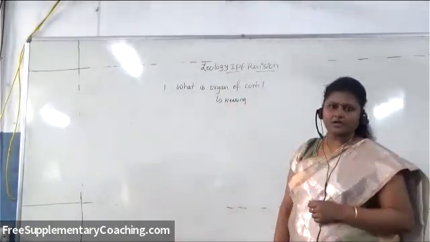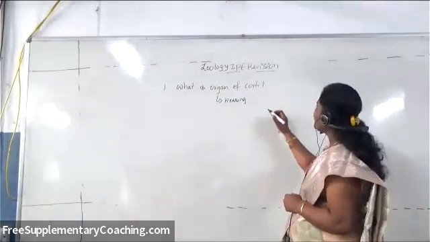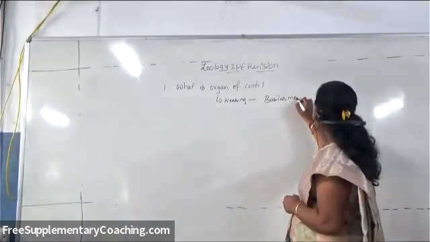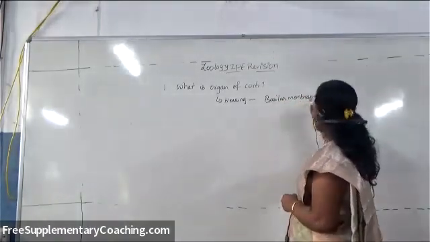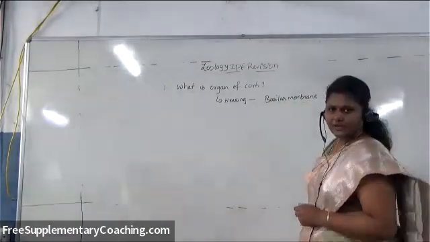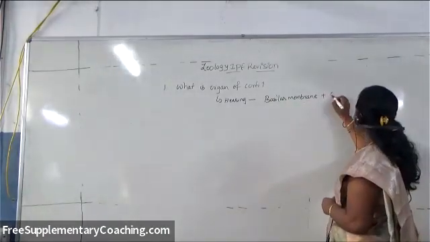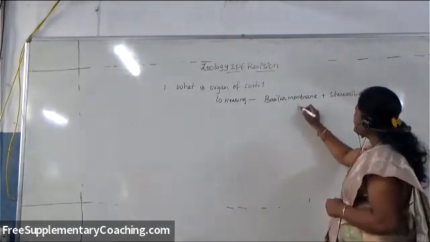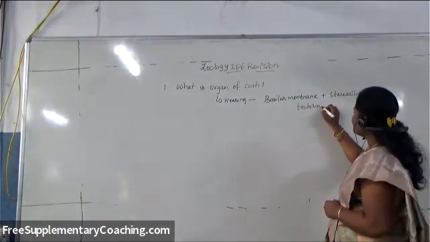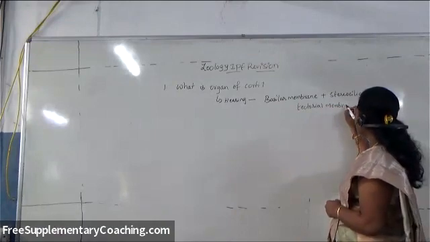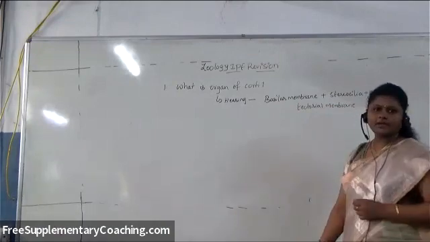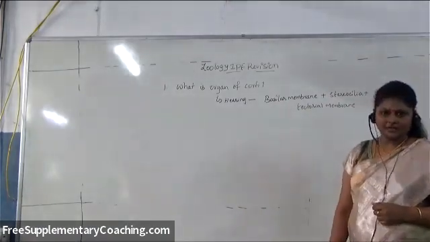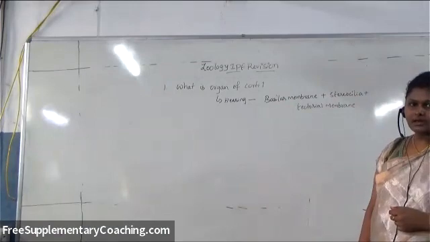And this organ of Corti is actually formed by the combination of basilar membrane, stereocilia, and tectorial membrane. Together they form the organ of hearing, which is called the organ of Corti.